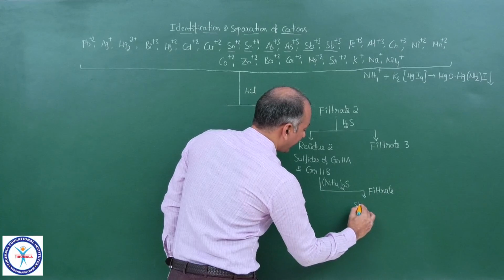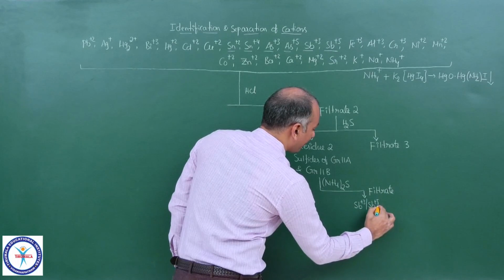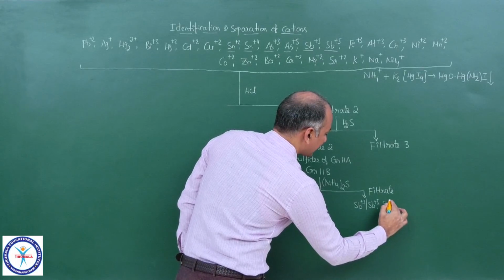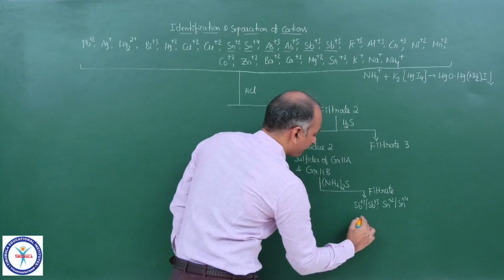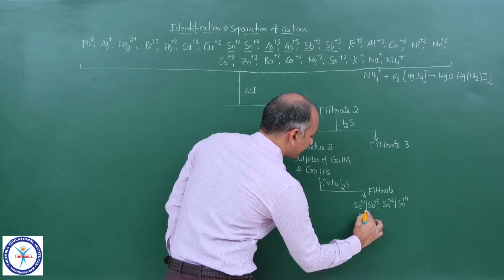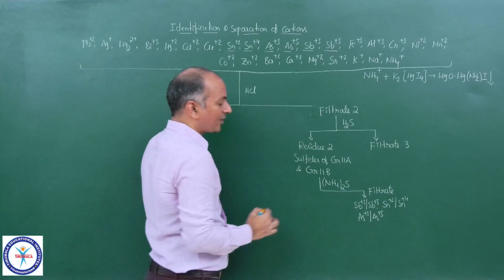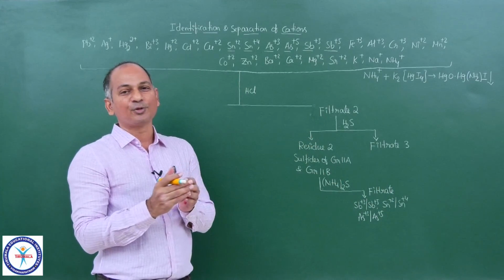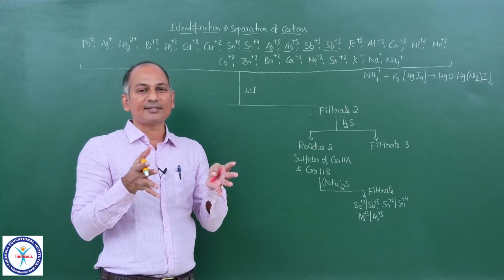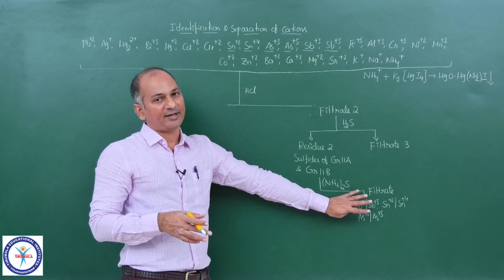Here we have Sb3+, Sb5+, Sn2+, Sn4+, As3+ and As5+. And I am not going into the details of that filtrate, because that particular set of cations is not there in the syllabus. So I am ignoring that particular filtrate.